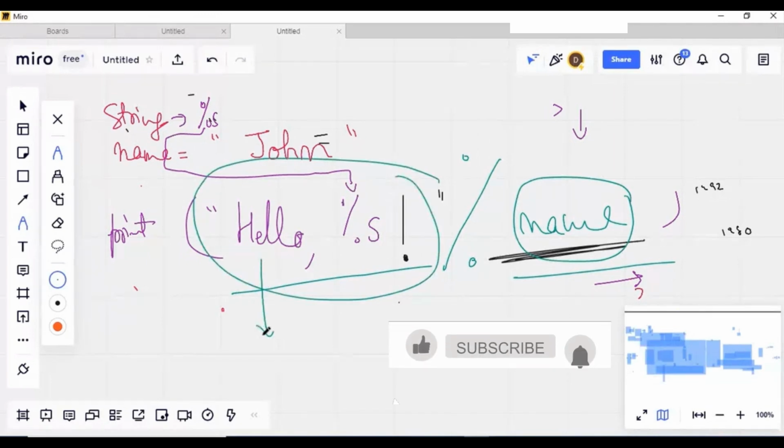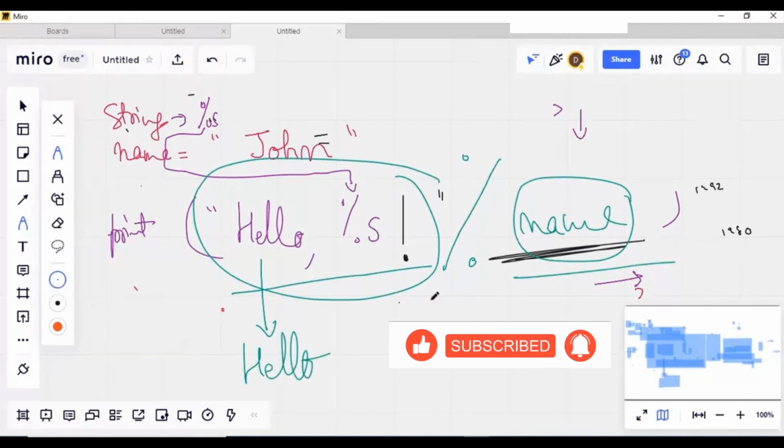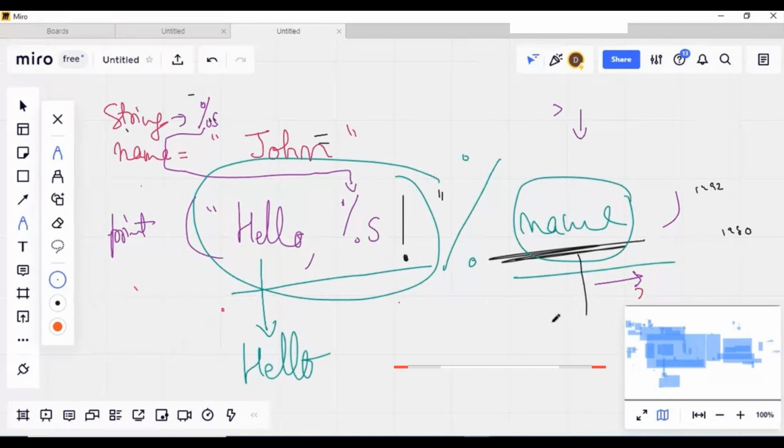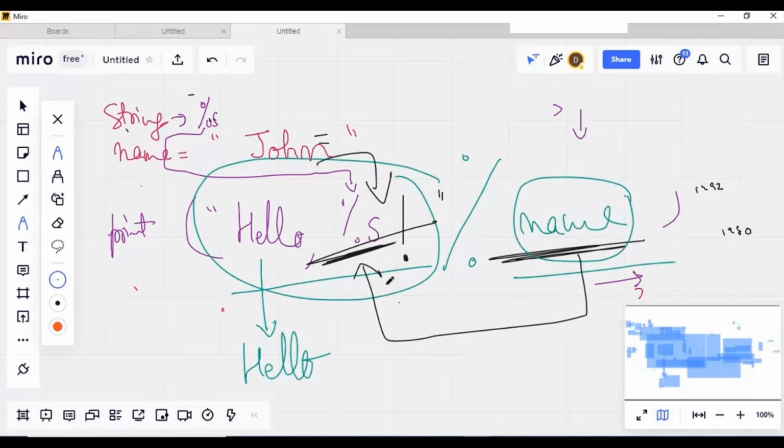So it will give you hello, at percentage %s, the value will be coming from the name. So this name value will be transferred at percentage %s. And what is the value here of name? John is there. So here John will be transferred. Hello, John. Exclamation sign, done. Okay. So in this way, the patterns are being taken by Python still, because Python is based on C and C++. It inherits all the properties of C and C++ today also.